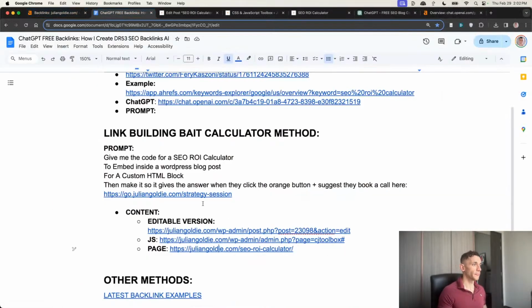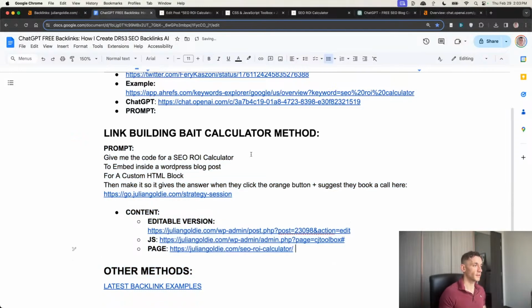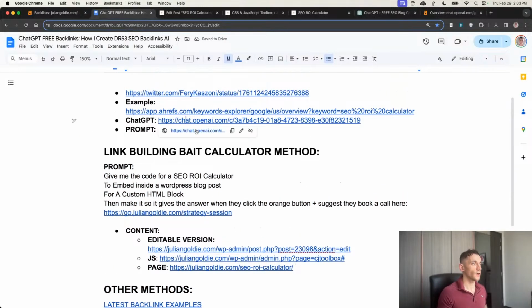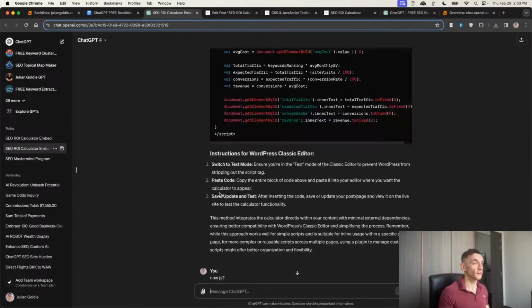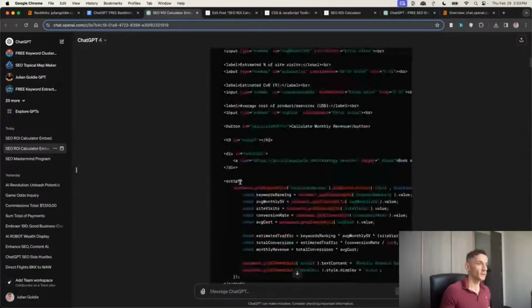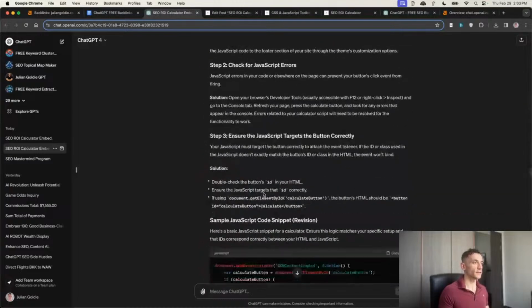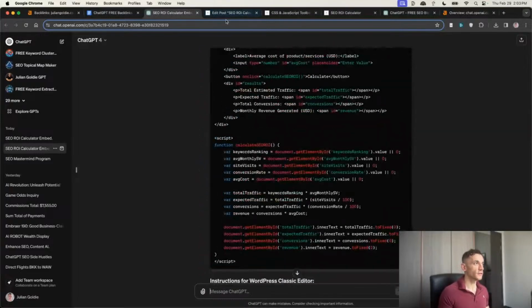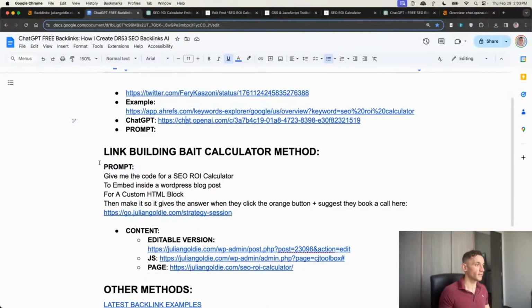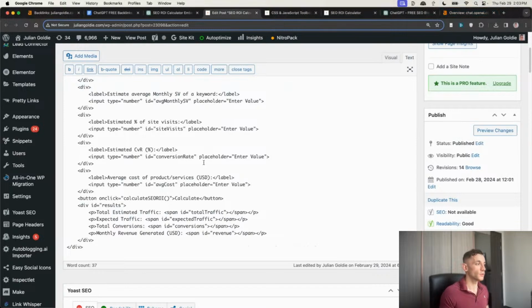So what I've actually done is put the prompt, the editable version, the JavaScript, and the page inside this SOP. So if you want to emulate the same process, you can. And if you actually look at this conversation right here, I went back and forth with ChatGPT a lot to figure this out, right? So I was testing loads of different methods. As you can see, it's quite a long conversation, took about 30 minutes. But you can skip all the BS and just follow this SOP right here. So I'm going to save you at least an hour of work. And then you can use that for any niche that you want, right?